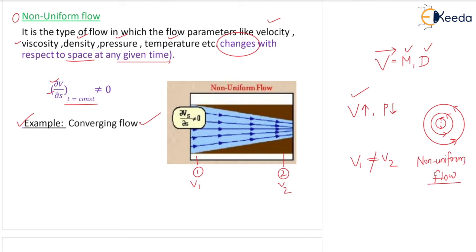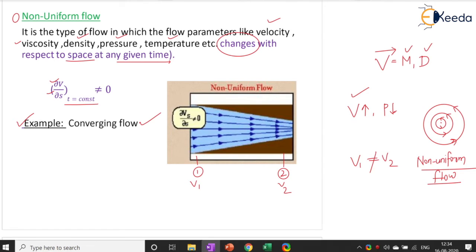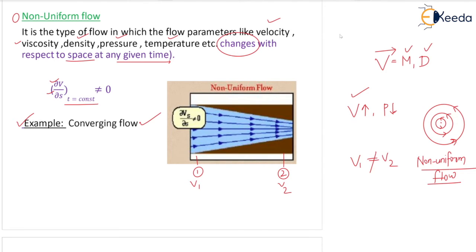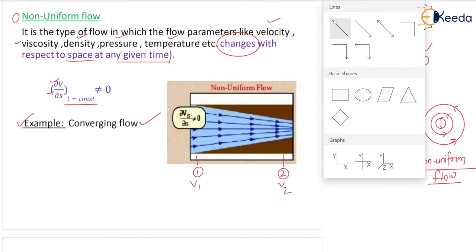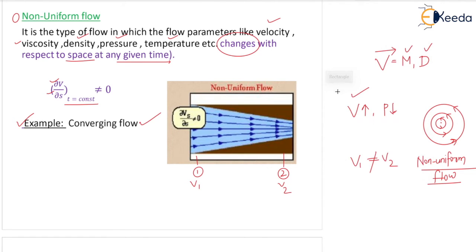Please remember the examples. In the interview, they can ask you these questions. Yes. Now, before going to the next one, we'll try to understand the difference between steady and unsteady, and uniform and non-uniform flow altogether. Okay. So I'm taking a pipe here, and then we'll explain the difference between steady and unsteady flow.